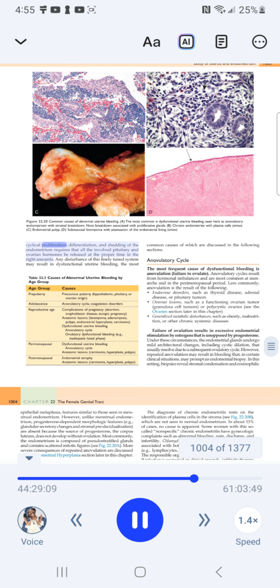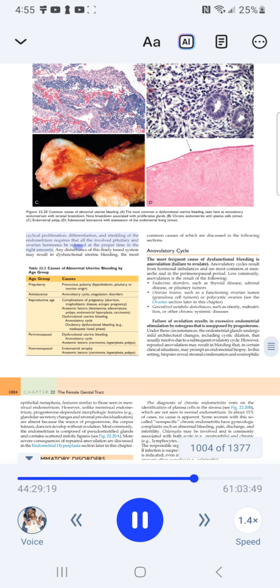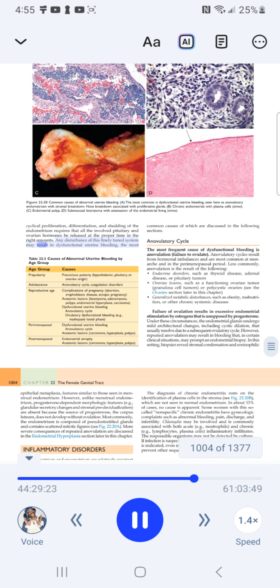Cyclical proliferation, differentiation, and shedding of the endometrium requires that all the involved pituitary and ovarian hormones be released at the proper time in the right amounts. Any disturbance of this finely tuned system may result in dysfunctional uterine bleeding, the most common cause of abnormal uterine bleeding.